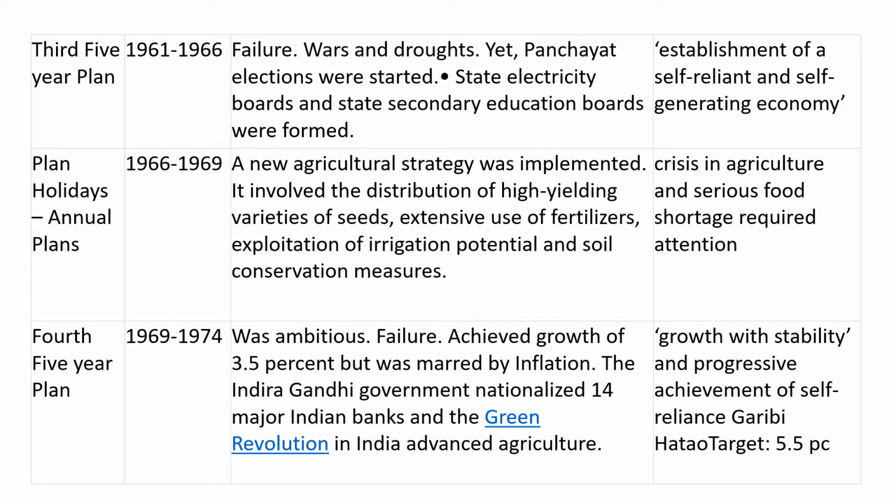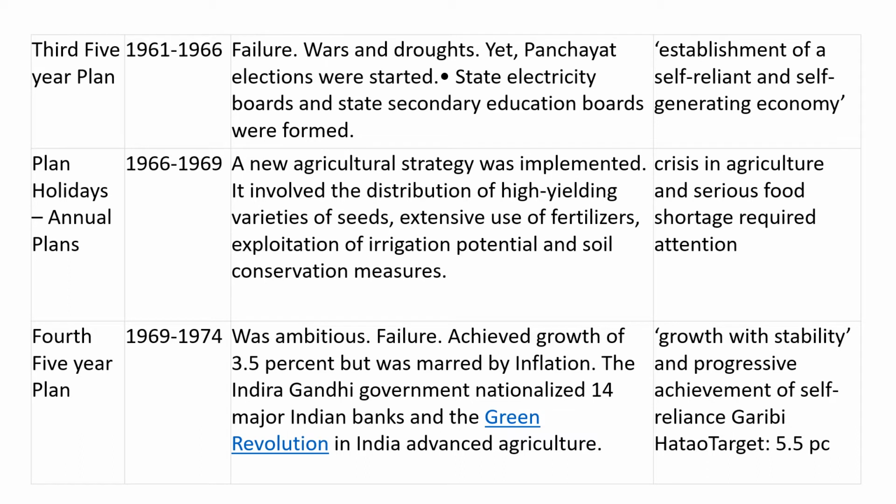But here also there were wars, droughts, etc., which created problems in the economy, and as a result there were many shortages, drawbacks, and hindrances which the government had to face in implementing the third 5-year plan. But the state electricity boards, state secondary education boards, etc., were formed during this third plan period.